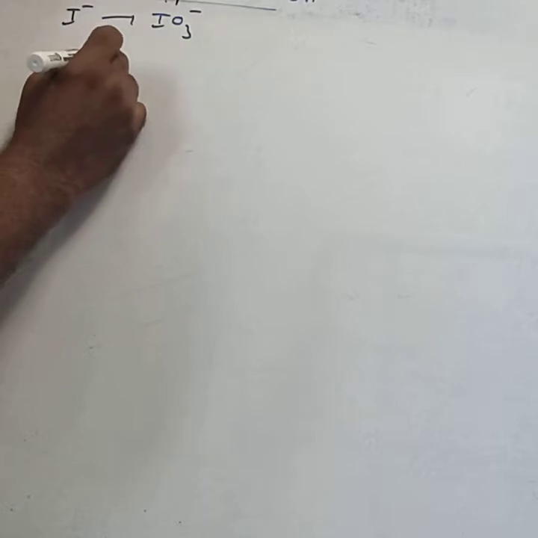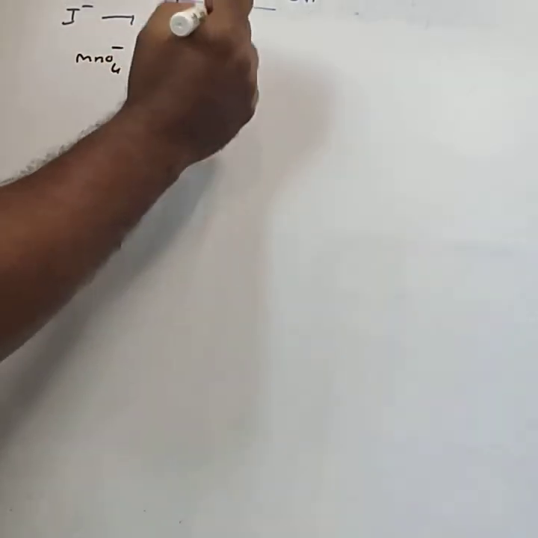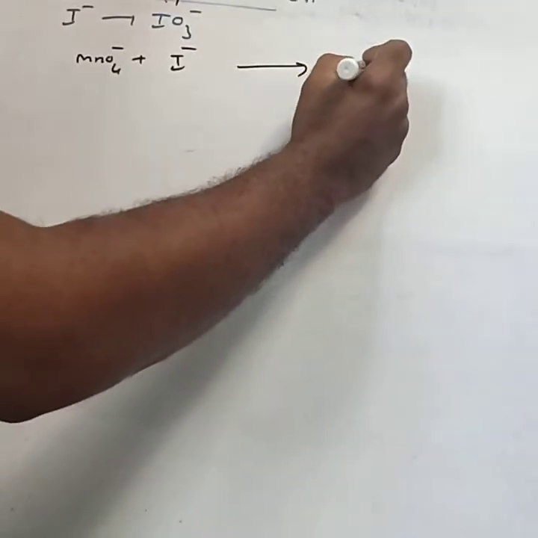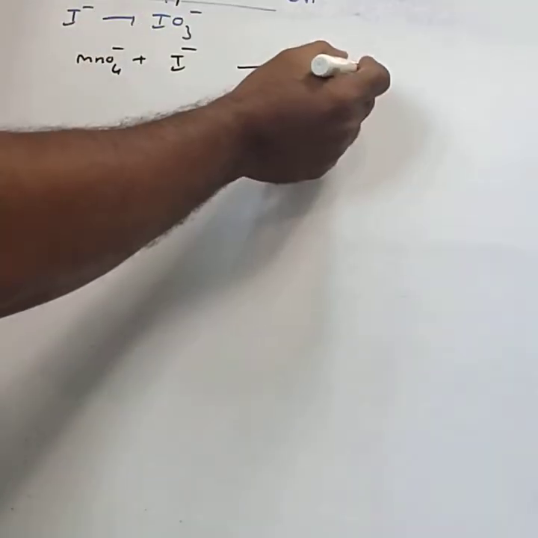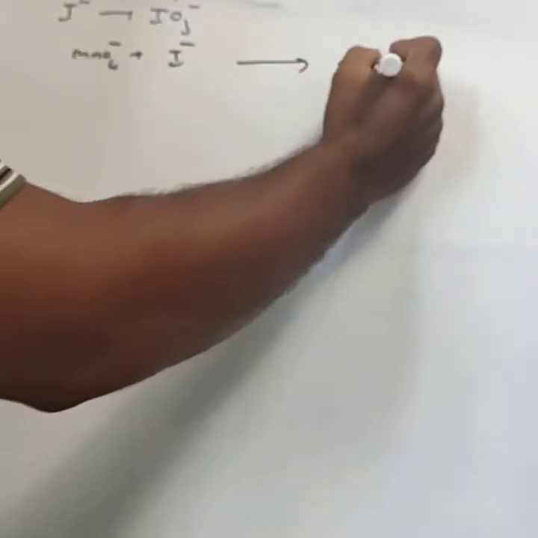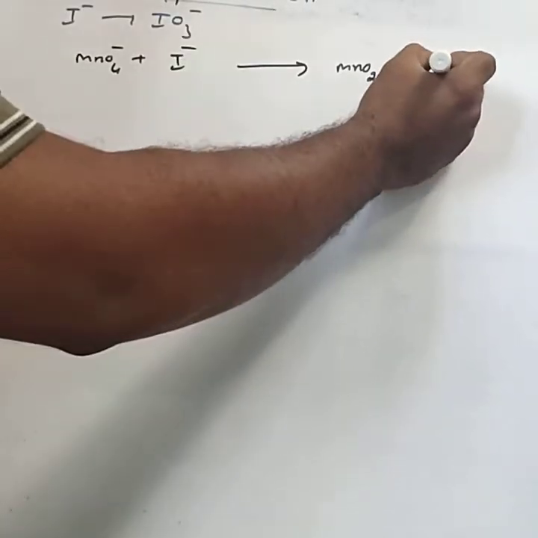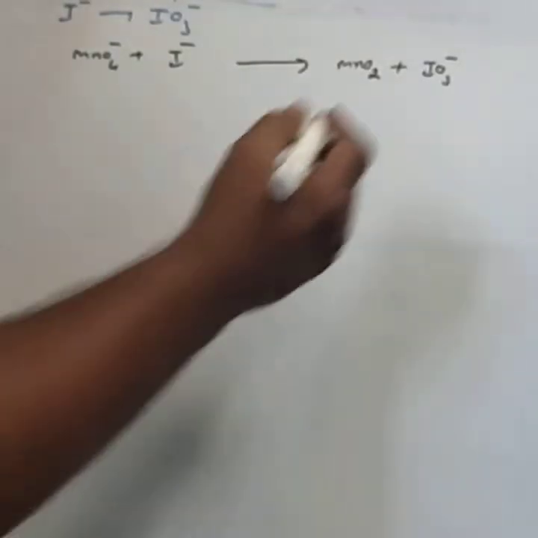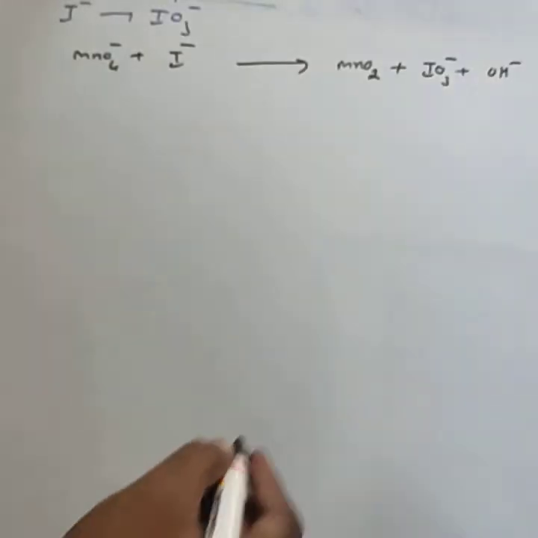That is MnO4 minus with iodide ion. Then it gets converted into MnO2; in the acid medium, Mn2 plus. In neutral medium, MnO2 and IO3 minus. By using the balancing of redox equations in alkaline medium, you have to balance that one by taking OH minus on the right hand side only.